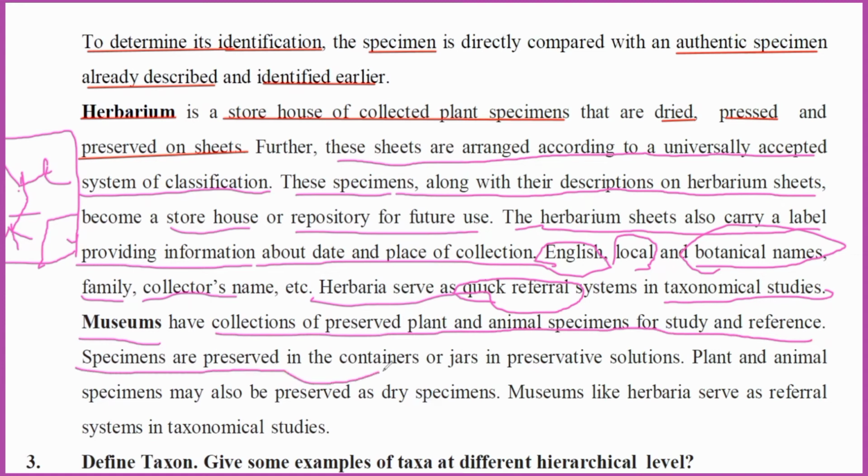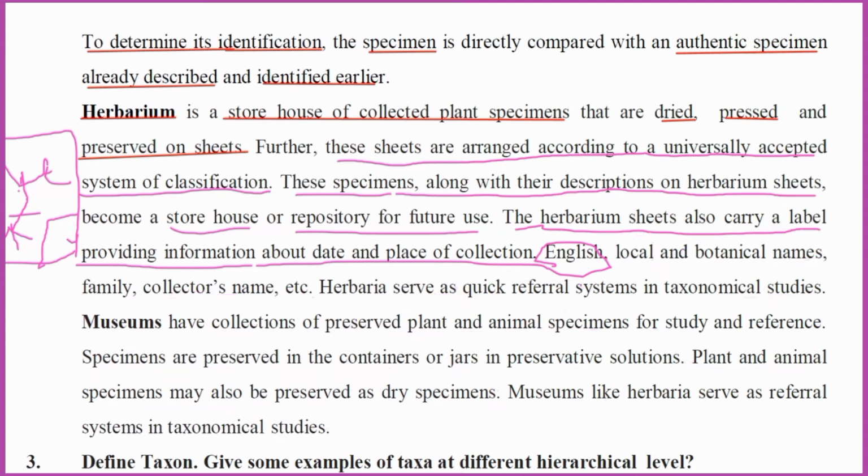Specimens are preserved in containers or jars in preservative solutions. Plant and animal specimens may also be preserved as dry specimens. Museums, like herbaria, serve as a referral system for taxonomical studies. So the museum also helps in the identification of new plants. Why? Because it has more information about previously identified plants, so these taxonomical aids, that is herbarium and museum, are most essential for the identification of plants and animals.